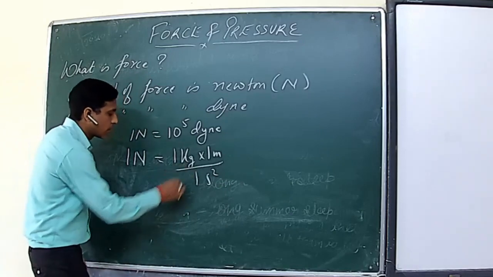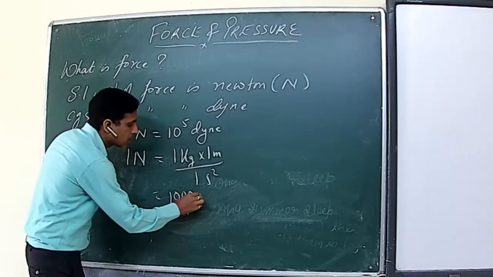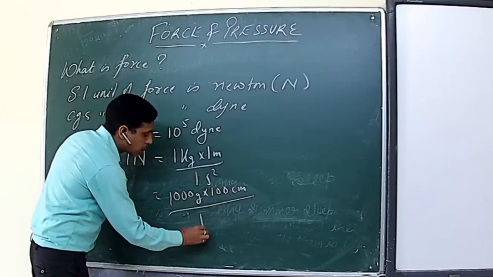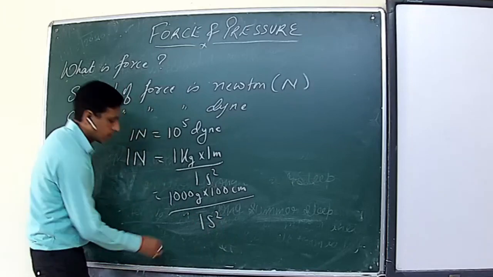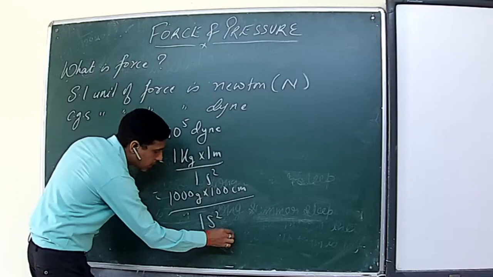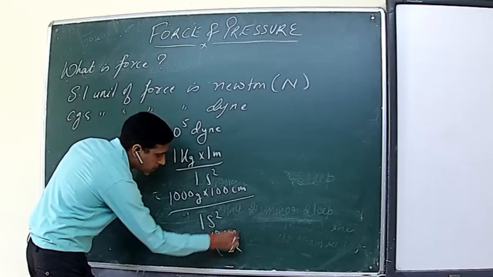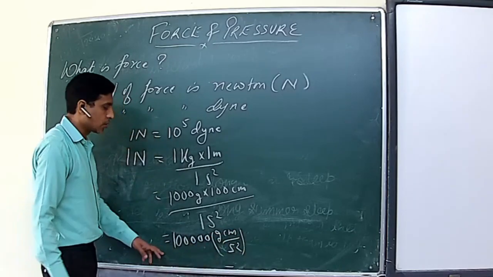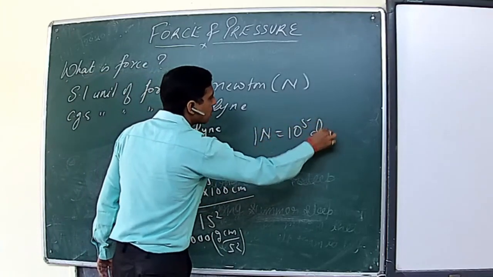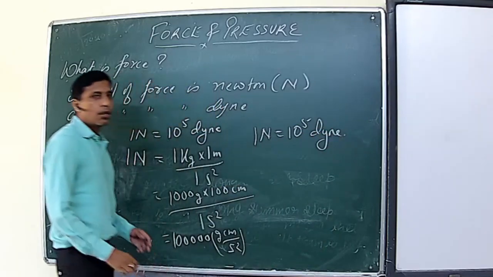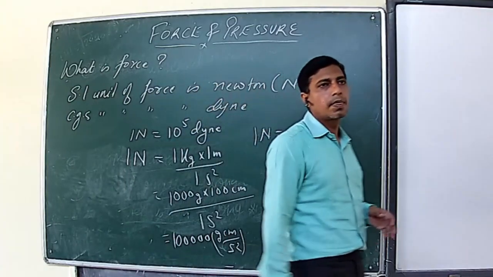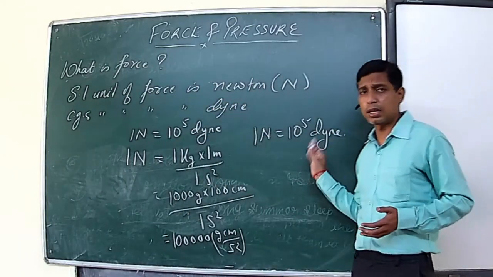Now, if you convert kilogram into gram, you will have 1000 gram multiplied by 100 centimeter upon 1 second square. So this will be 1 lakh gram centimeter per second square, and this is dyne. So we get 1 Newton is equal to 10 raised to the power 5 dyne. This is the relation between the SI unit and CGS unit of force. For numerical purposes, you have to remember this relation.